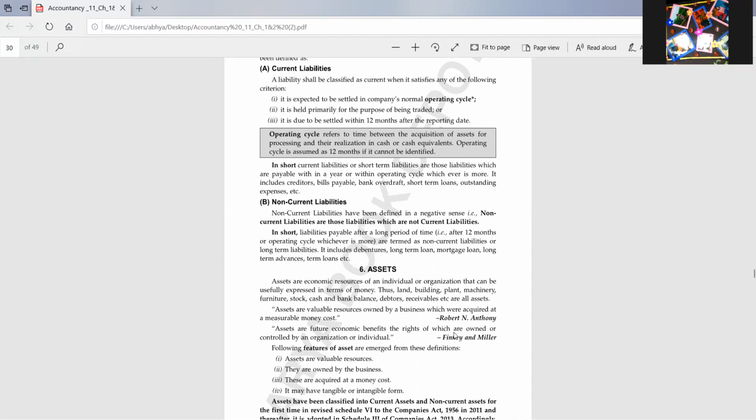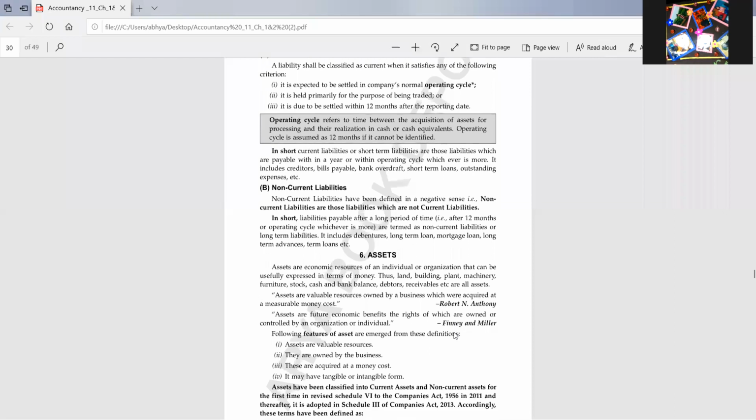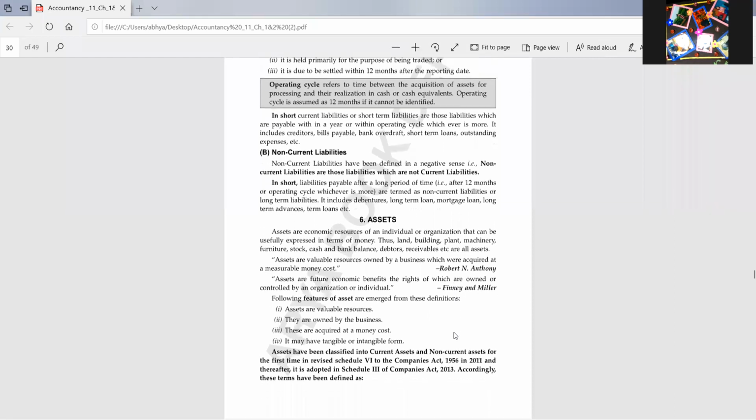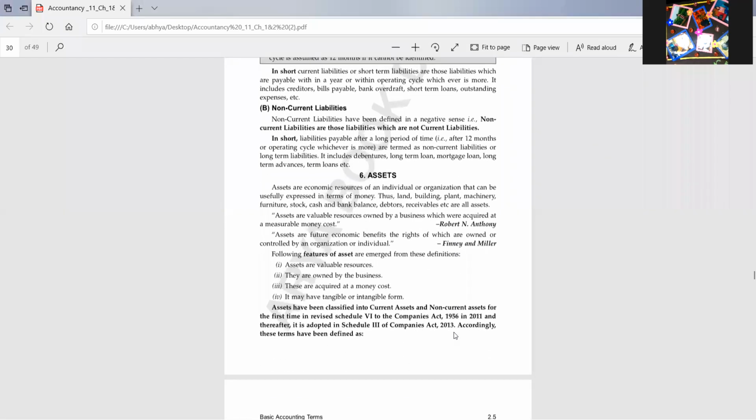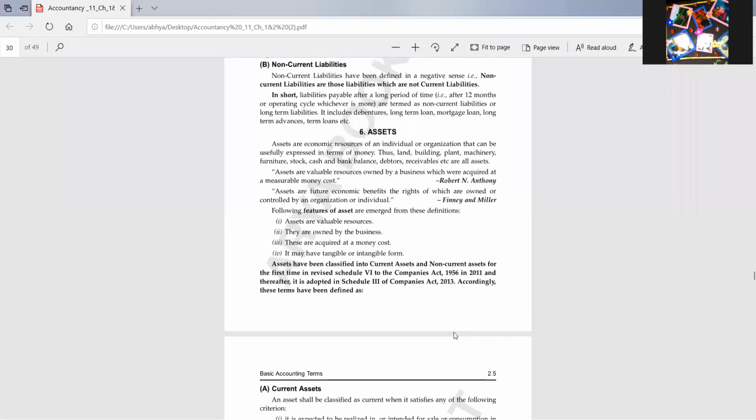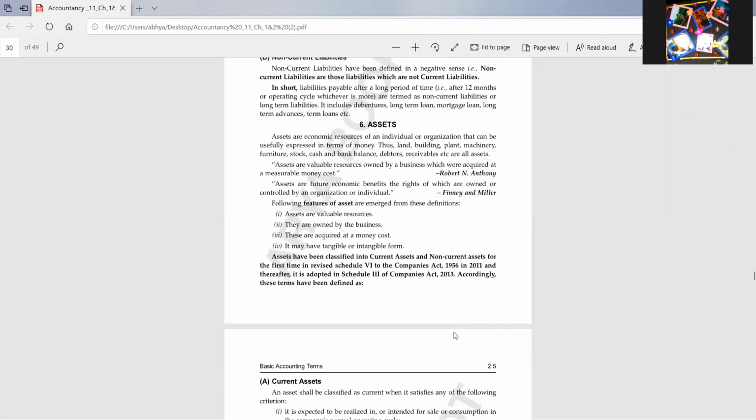Short-term loans and advances, outstanding expenses, income received in advance, any income which you have received in advance. Then non-current liabilities, all the liabilities which we need to pay after a period of 12 months. So I told you that in current and non-current liability, only one difference is there. What is that difference? The difference is the time period. If you are going to pay a liability within a period of 12 months.